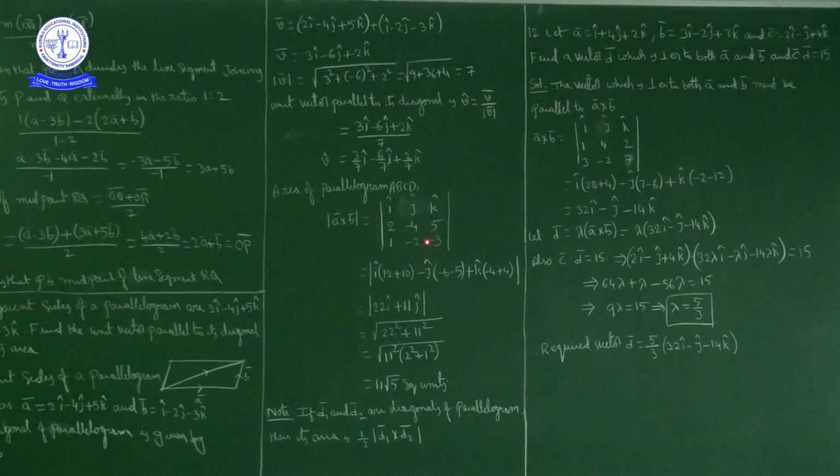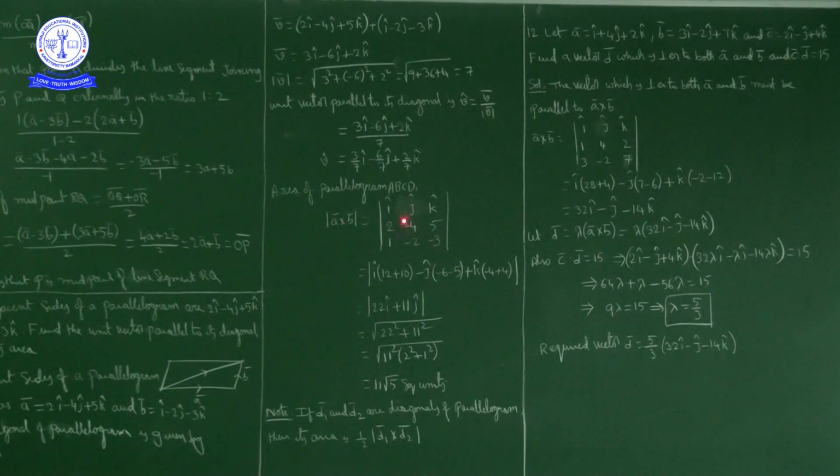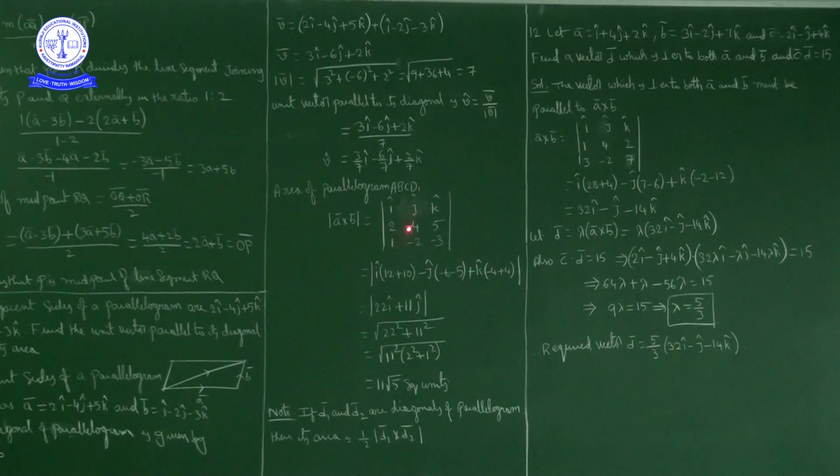And B bar is what? i cap 1 minus 2j cap minus 2 minus 3k cap minus 3. So the magnitude of this cross product we have to find. Now the cross product is how much? i cap into minus 4 into minus 3, this row, this column closed. Minus 4 into minus 3 is 12, minus minus 2 into 5 is plus 10. 12 plus 10, 22 i cap.